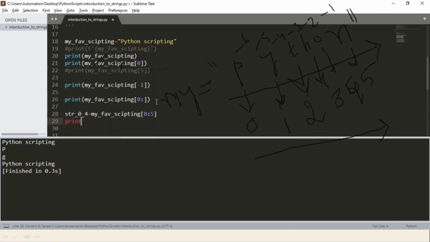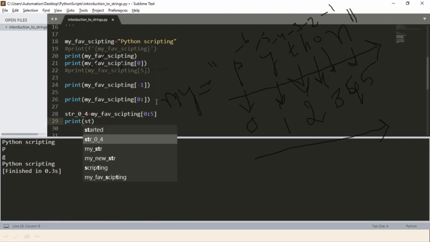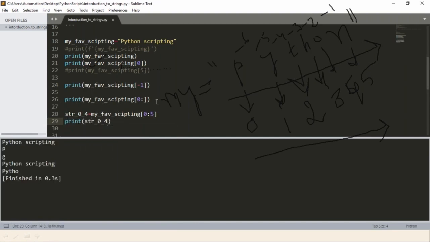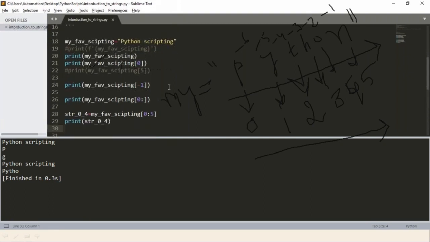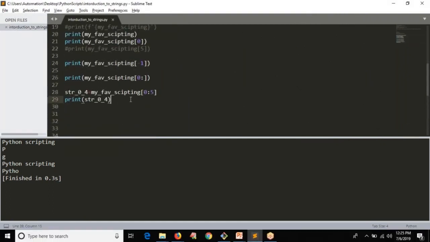Then you can print your given string 0 to 4. See the output. That's it. Okay, fine. So guys, this is the way you can access your strings based on index values. You have one more thing, let me tell you that. Print your string. I am not giving the starting index, but I am giving the ending index, let's say simply 5, so that it will be clear.